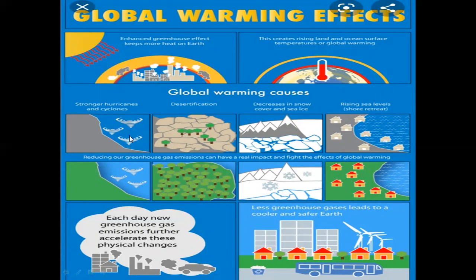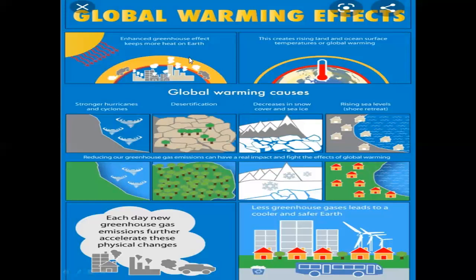Then there will be stronger hurricanes and cyclones. Then desertification, as I told you, drought in some regions, decrease in snow cover and ice, that is, melting of the polar ice, and increasing sea level. These are some of the effects of global warming.